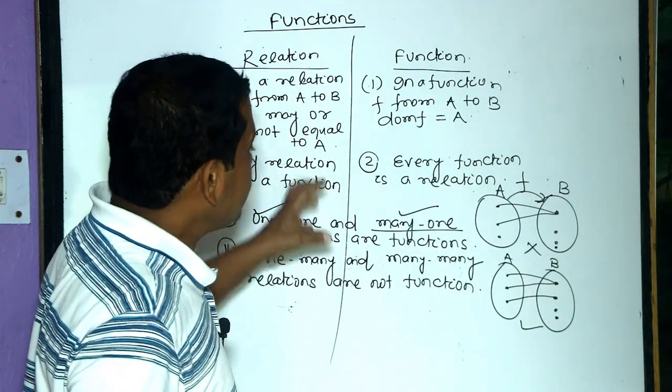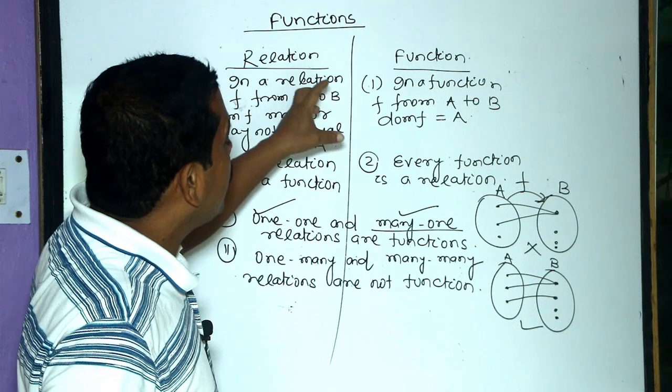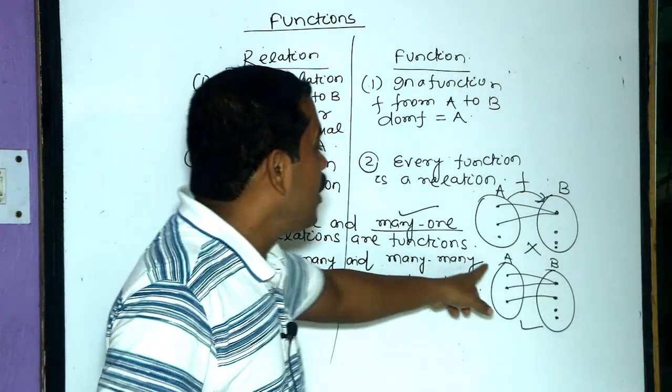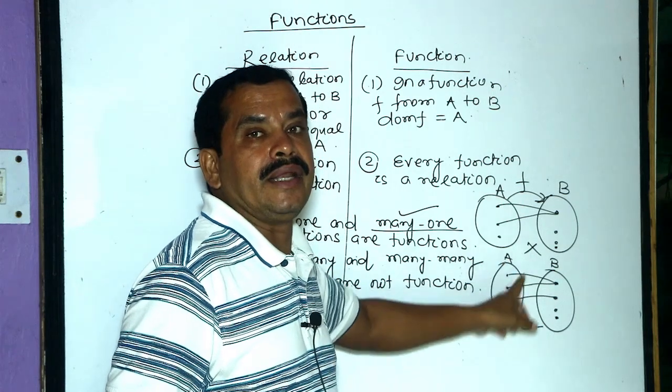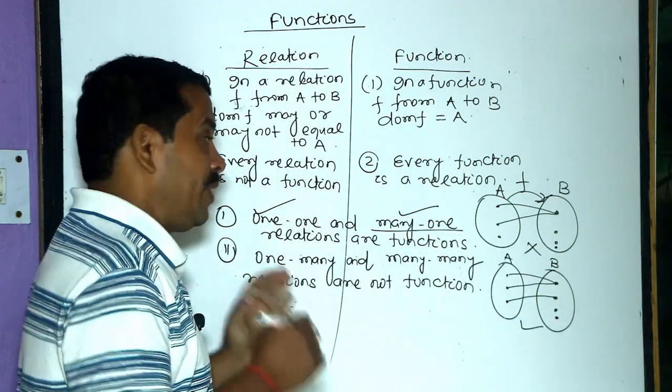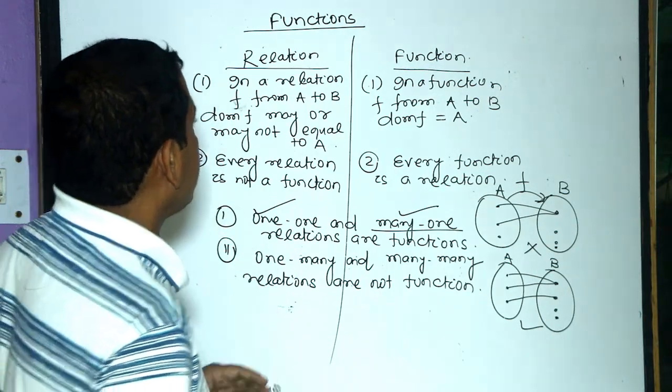So the necessary condition for a function is that the domain of the relation must equal set A. Then it will be a function from A to B. That is the basic idea about functions.